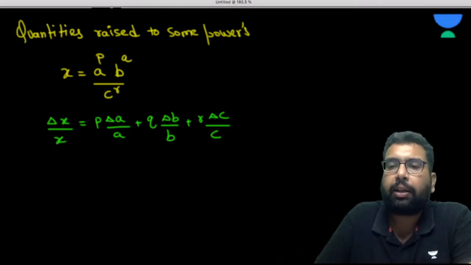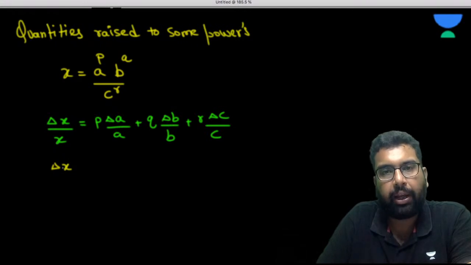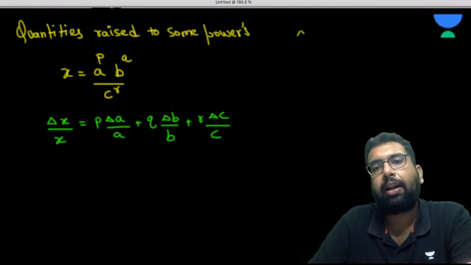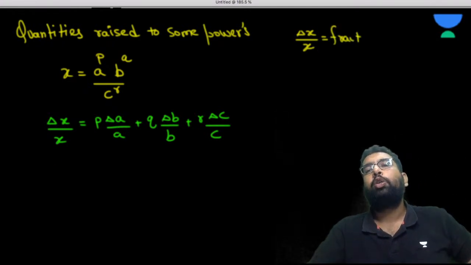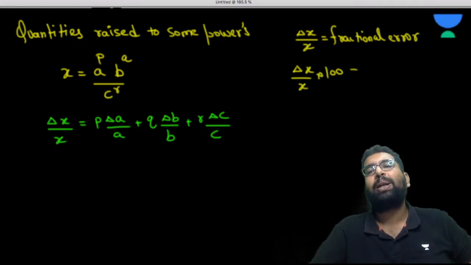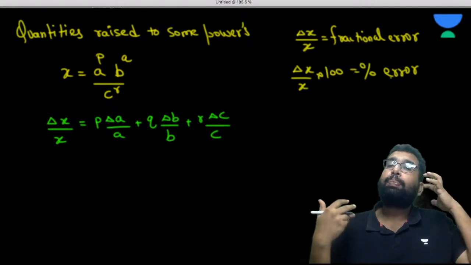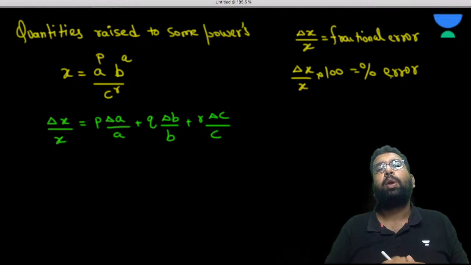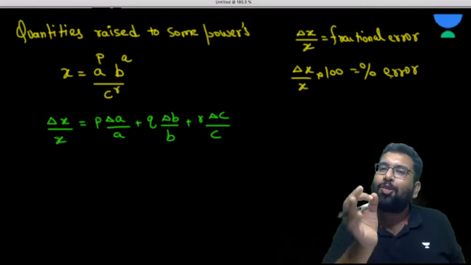Also, when you write this delta x by x, this is also known as the fractional error. Whenever you have the absolute error to that quantity divided by it, this is known as fractional error. So if they ask you the fractional error in the question, right away you can do like this. And if you multiply it by 100, this will become percentage error. Sometimes they ask you to find the percentage error. In that case, you are just going to multiply 100 to this whole equation, and all will become the percentage error.